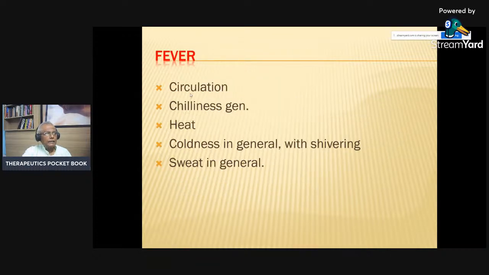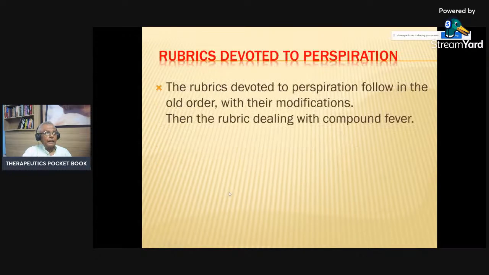Now, fever includes the circulation, chilliness in general, heat, coldness in general with shivering, and sweat in general. The rubrics devoted to perspiration follow in the modern order with their modifications, then the rubrics dealing with compound fever. So it is also included in the fever chapter.